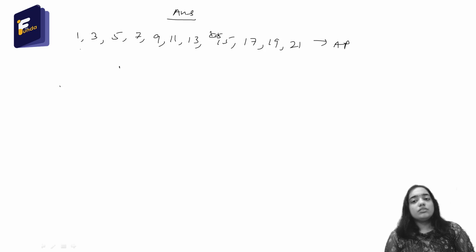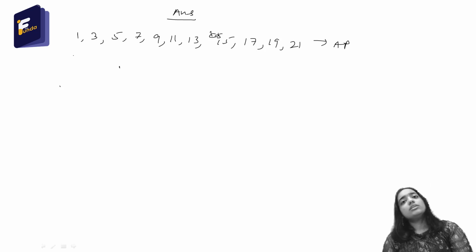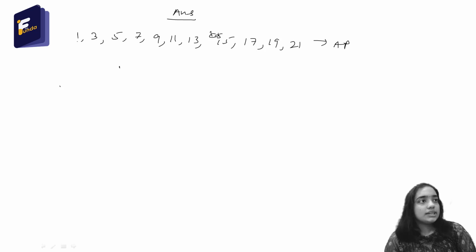Now I am going to find a pattern here. What is the relation between the first term and any of the subsequent terms? To the first term that is 1, if I add the common difference that is 2, let us say d, once, then I will get the second term.